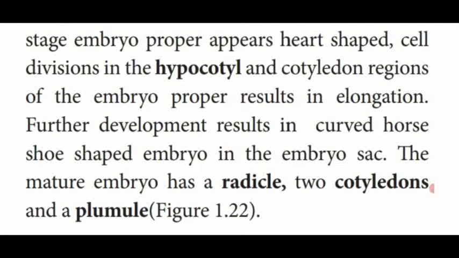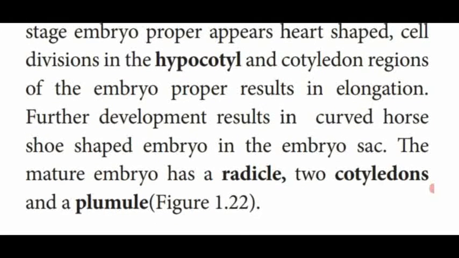Like a horseshoe. This embryonic region is called the radicle, that is the root apical meristem, which afterwards produces the radicle, and 2 cotyledons, and a plumule, which is said to be the shoot apical meristem. Thus a newly formed mature embryo is present inside the seed.